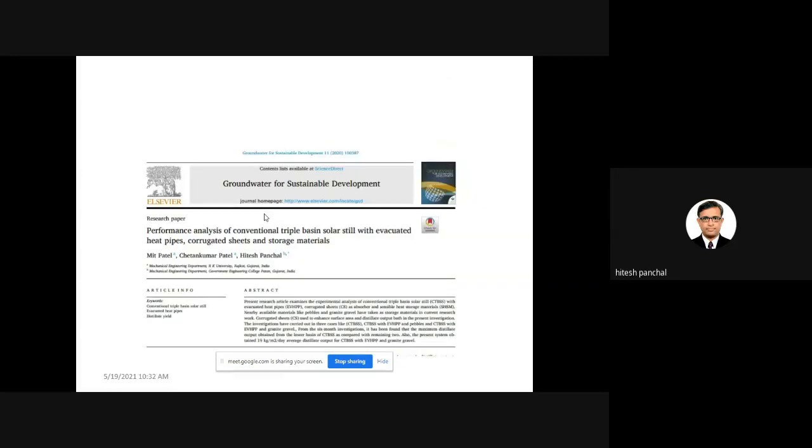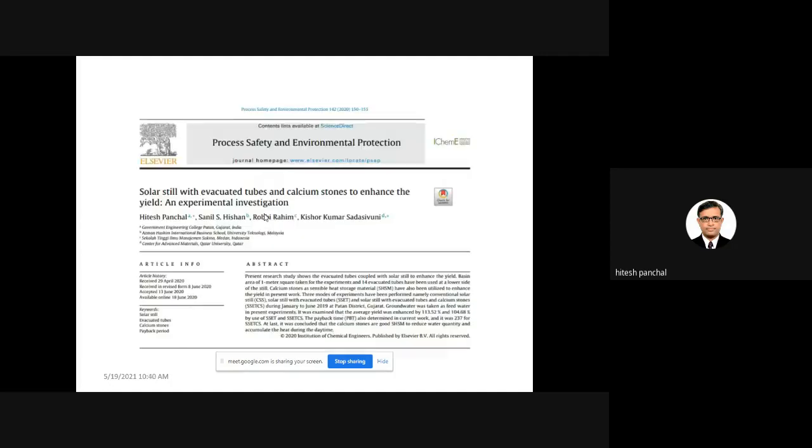Now, from the research work which I have carried out, one article has been published in Groundwater for Sustainable Development. And from the evacuated tube solar still, one article has been published in the Process Safety and Environmental Protection journal. It is an SCIE, that is Science Citation Index Expanded journal, with an impact factor of more than 4.